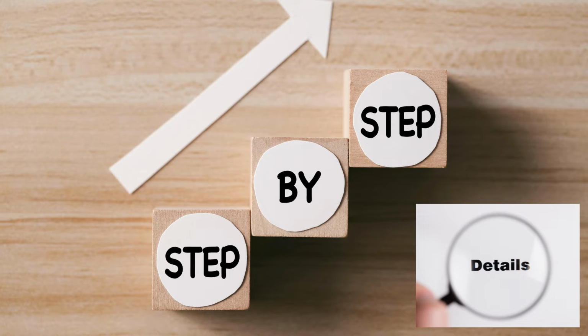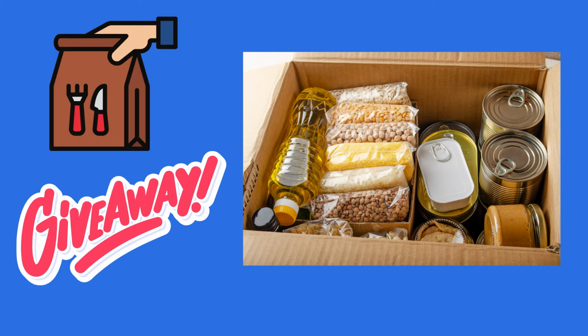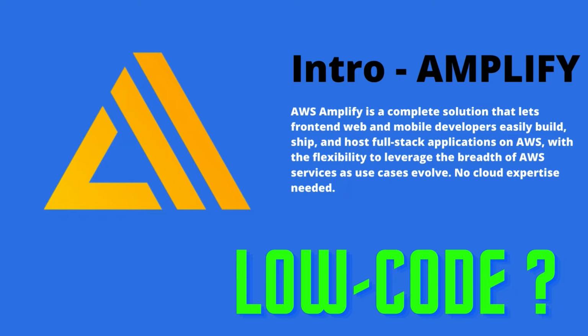What I want to build with Amplify? It would be a simple application for food giveaway where the user can create a new food item to give away, and of course anybody else can then see the food and apply for it. This will not be a full-blown application, but I want to show some important concepts and features, but maybe this will be a good start for somebody who is planning to create a similar application, so you can as well take inspiration from this. And some theory.